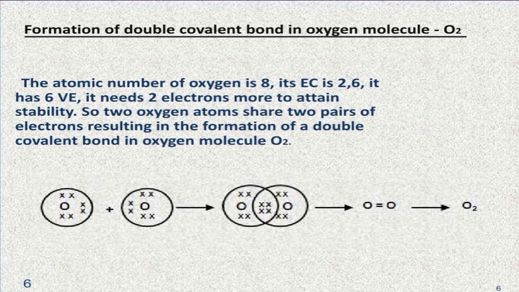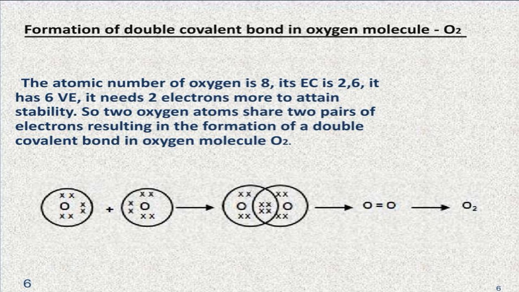Formation of a double covalent bond in oxygen molecules. The atomic number of oxygen is 8, its electronic configuration is 2, 6. It has 6 valence electrons. It needs 2 electrons more to attain stability. So, 2 oxygen atoms share 2 pairs of electrons, resulting in the formation of a double covalent bond in oxygen molecules, O2.